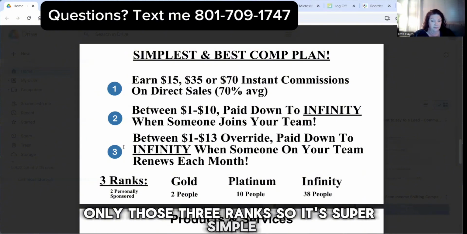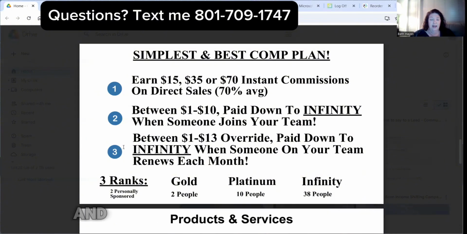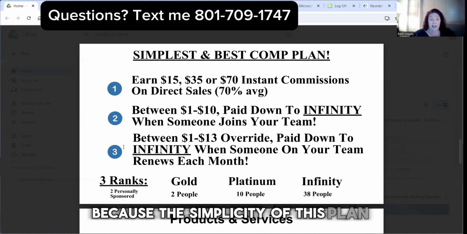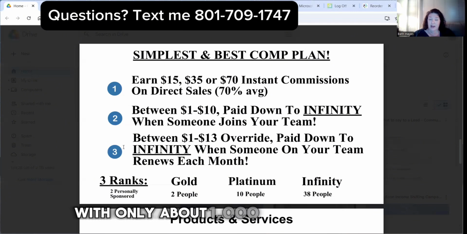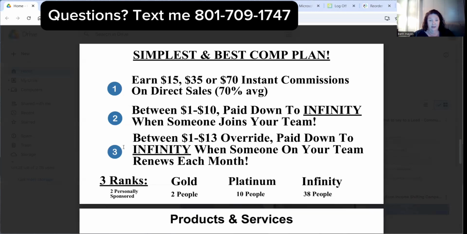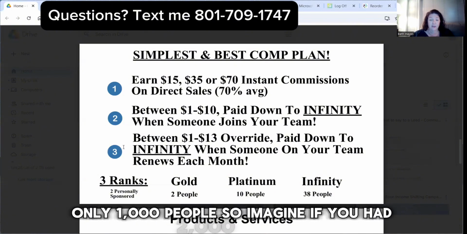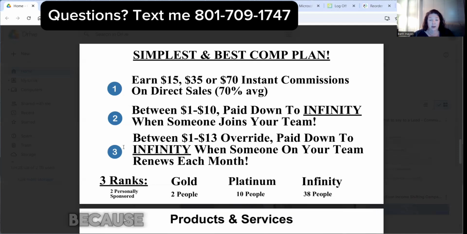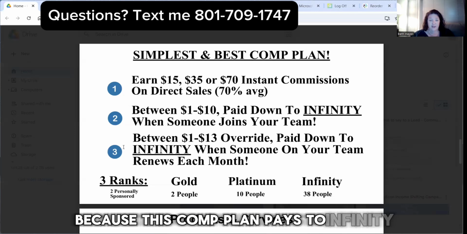So it's super simple. It all fits right here on this one page. And it's really the best comp plan out there, you guys. I hope you take a serious look at this, because the simplicity of this plan means that with only about 1,000 people on your team, you could be bringing in about $10,000 per month in income. How does that sound? Pretty amazing, right? Only 1,000 people. So imagine if you had 2,000 people, you could have $20,000 a month in income, and so on and so forth, because this comp plan pays to infinity.